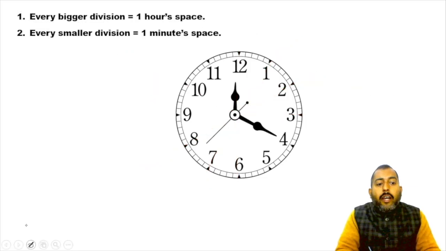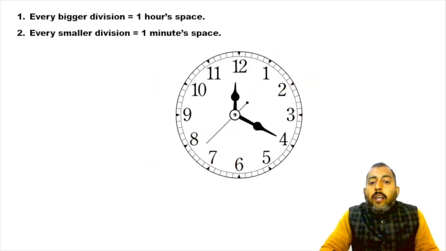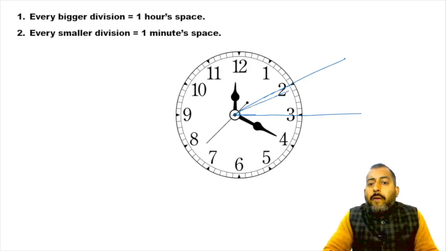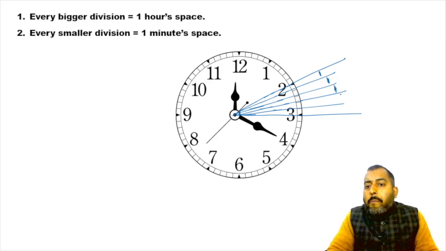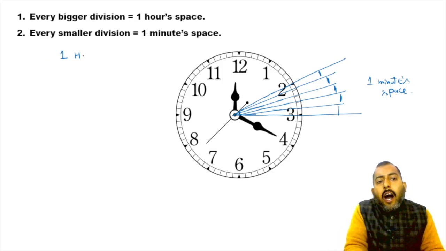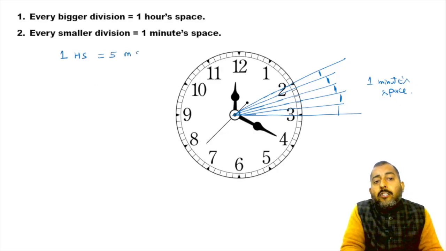Okay. Now, if I talk about any hour space, let's talk about this hour space that is between 2 and 3. This hour space is further divided into 5 smaller parts. So every hour space is further divided into 5 smaller parts. These smaller parts are called 1 minute space. What is this? This is 1 minute space. So remember, every hour space, 1 hour space, is equal to 5 minute spaces.